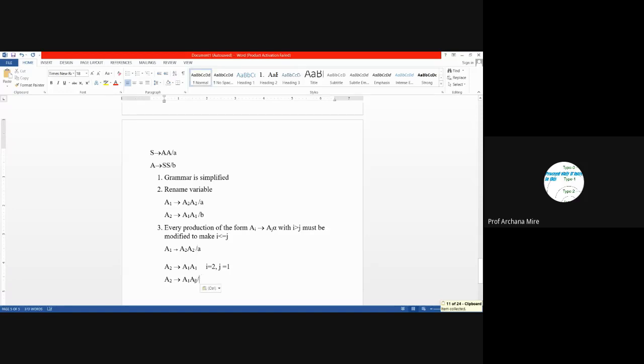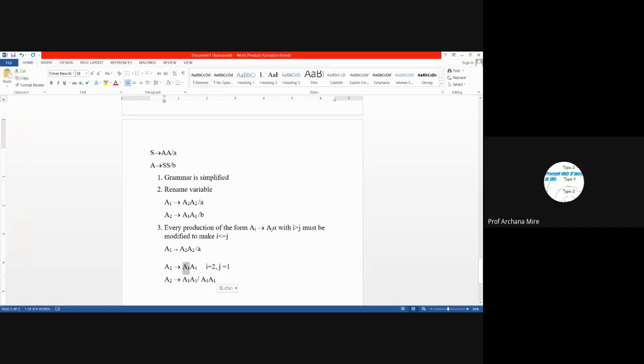So I will write it here twice. This A1 I will write it here twice. Why am I writing it twice? Because A1 has two production rules. That's why this will lead to two production rules after replacement of this leftmost A1.